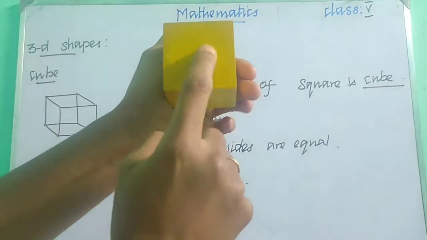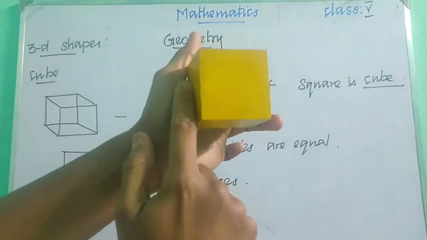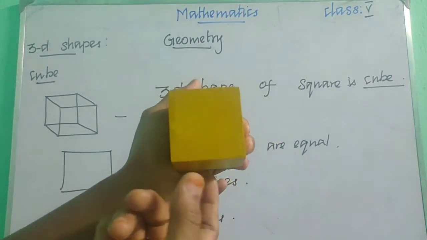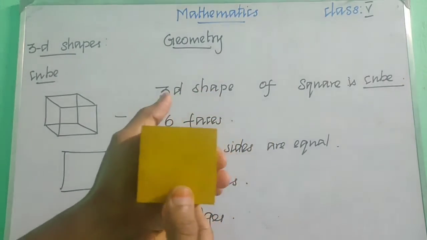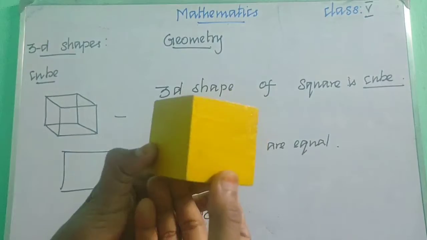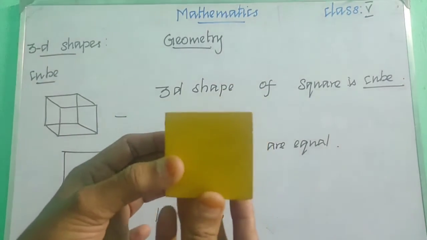Can you all understand? These are 6 square faces, and all the square faces are equal, so all the sides of a cube are equal.